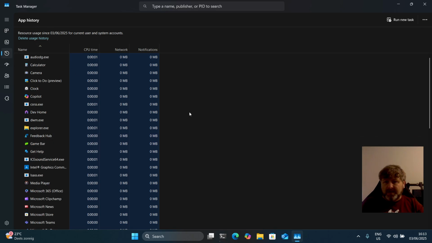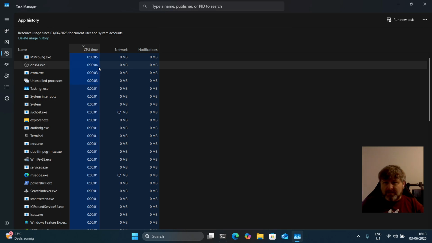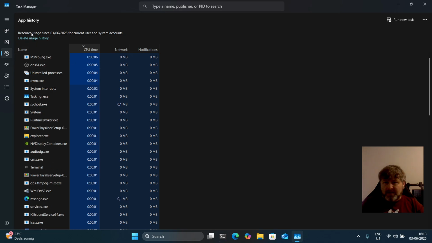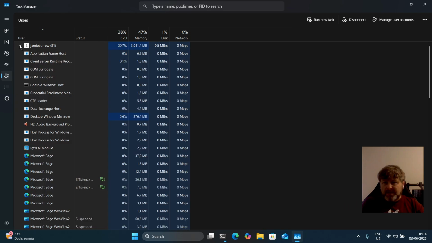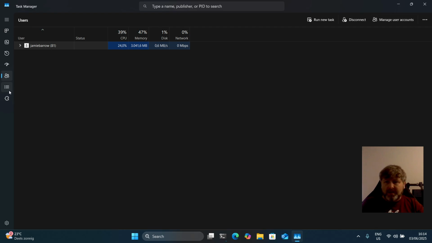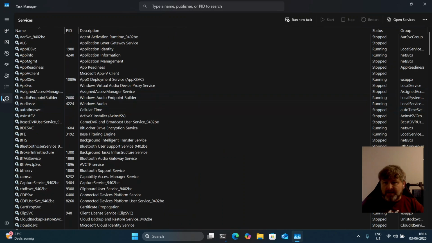App history, you can see how much time things are running. I thought it would actually give a longer history, but yeah, you never know. Things that start up by default, so you can maybe disable OneDrive from starting up and so on. I don't want Teams. It's disabled already. You can see what users are logged in, what applications are running, and so forth.